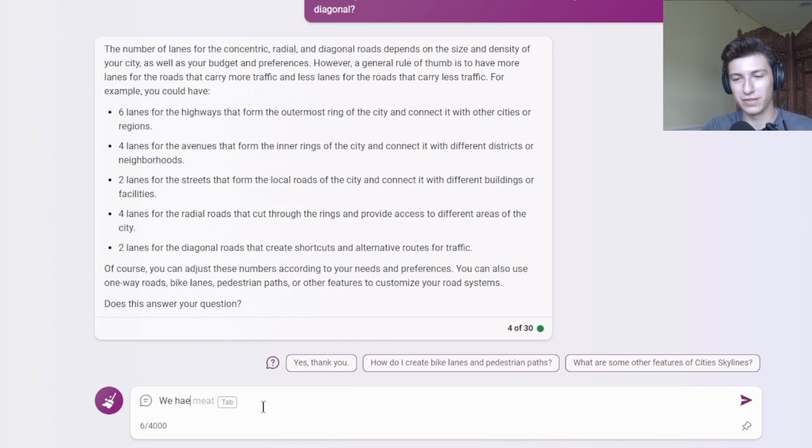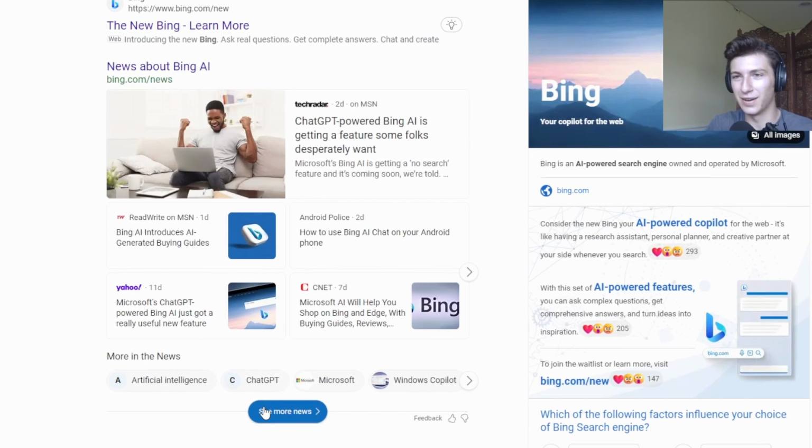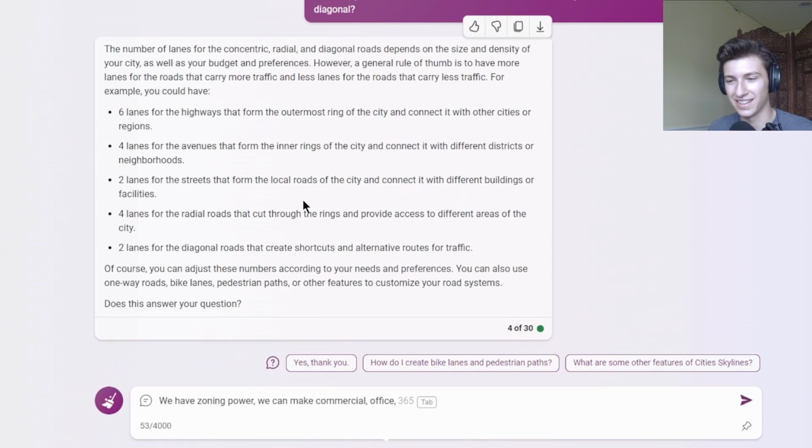Okay, let's say we have zoning power. We can make commercial, office. I have spelling issues. Oh, there it goes again. I don't know why it keeps doing that. Office. What are the other ones?